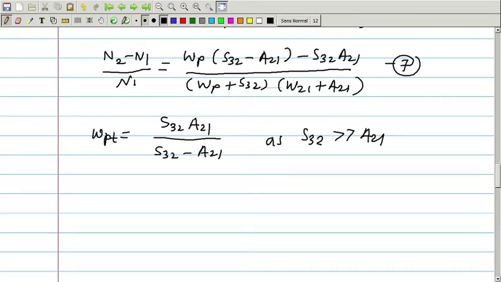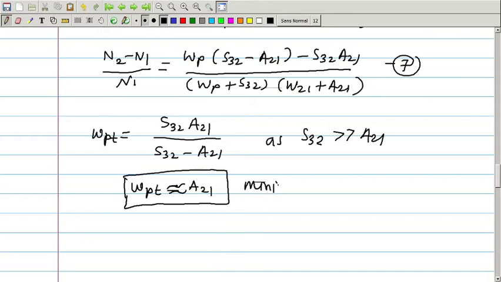The number of atoms that fall from 3 to 2 are divided into spontaneous plus stimulated transitions from 2 to 1, and therefore S32 is greater than A21, right? And therefore we can write the minimum pumping rate Wp is nearly equal to A21. So this is the minimum pumping rate required to achieve population inversion.